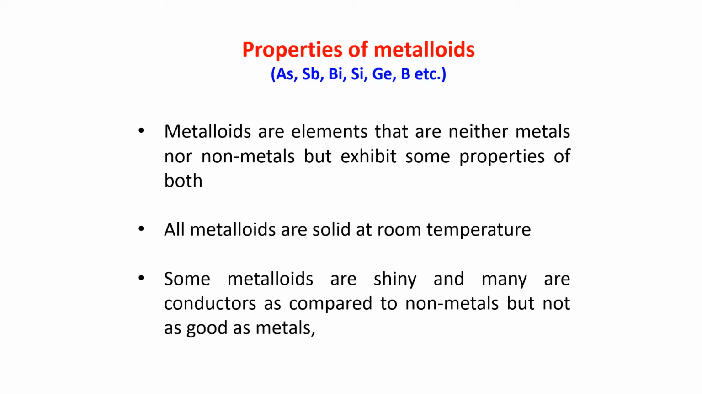Now what about metalloids? The properties of metalloids. Metalloids are neither metals nor non-metals, but exhibit some properties of both. Next, all metalloids are solid at room temperature. Some metalloids are shiny and many are conductors. So they have properties in between metals and non-metals. They are known as metalloids.